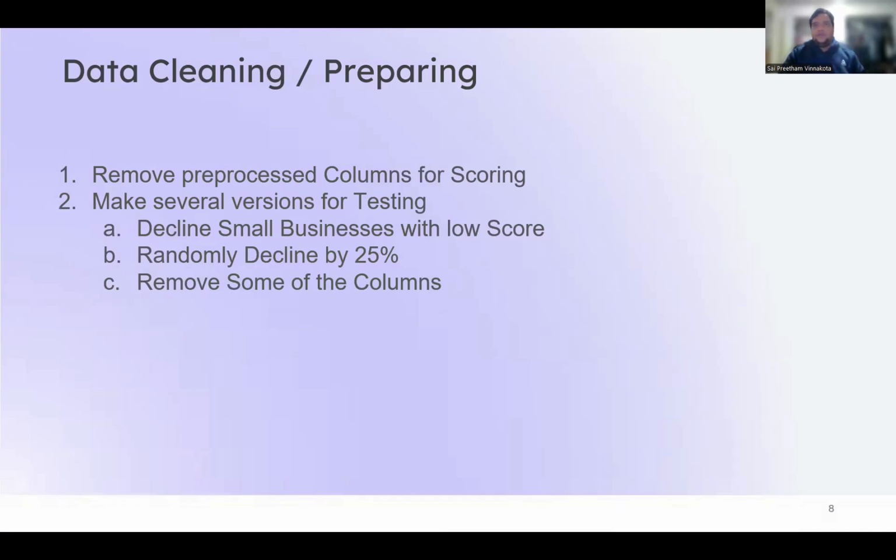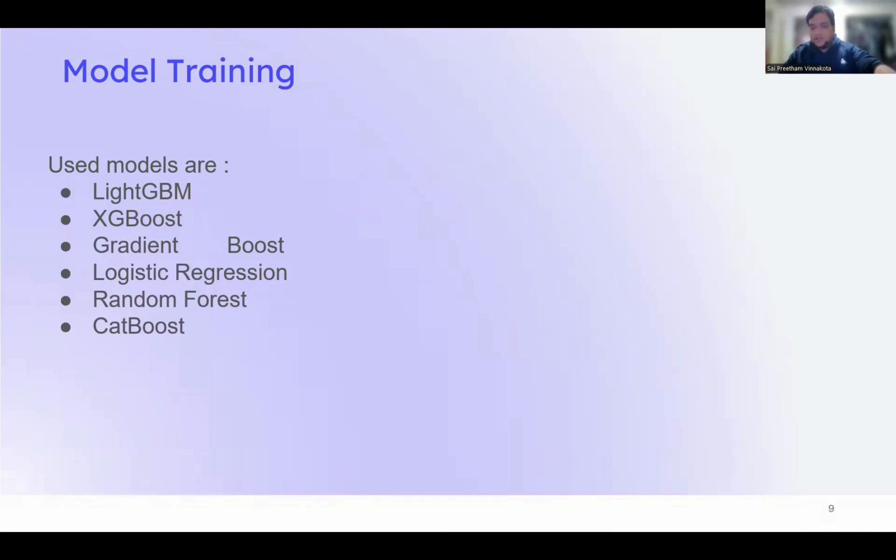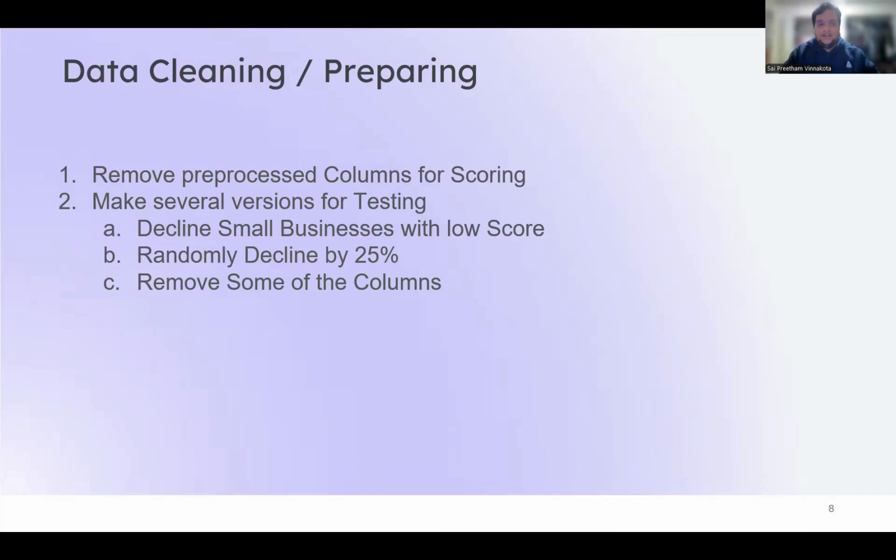Before we go further, we had some ideas about using XGBoost or random forest, so we tried all these types of models beforehand, before data cleaning or data preparation. But each and every type of model gave us almost 100% accuracy, so we thought it was completely overfitting and not working. So we tried to clean and prepare different versions of the data for testing.